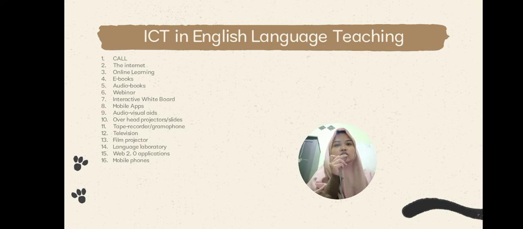One is radio, two is the internet, three is online learning, four is ebooks, five is audiobooks, six webinars, seven interactive whiteboards, eight mobile apps, nine is audiovisual aids, ten overhead projection or slides, eleven tape recorder or gramophone, twelve is television, thirteen film projection, fourteen language laboratory, fifteen web application, sixteen mobile phones.